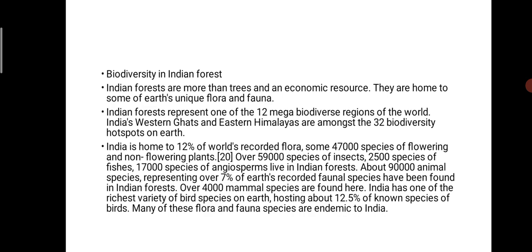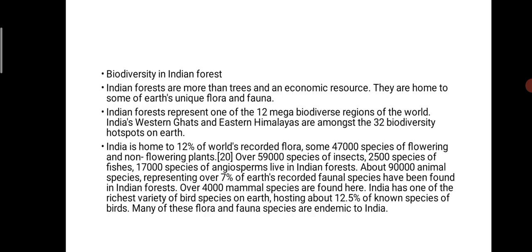Biodiversity in Indian forests. Indian forests are more than trees as an economic source. They are the home of some of the earth's unique flora and fauna. Indian forests represent 12 of the world's mega-diversity regions, and the Western Ghats and Eastern Himalaya are among the 32 biodiversity hotspots on the earth.